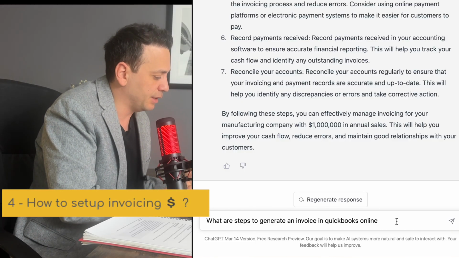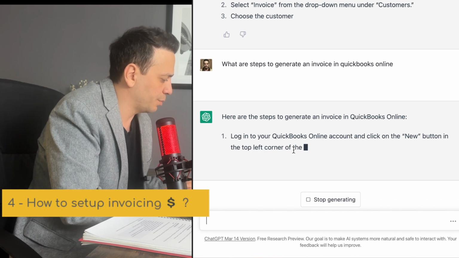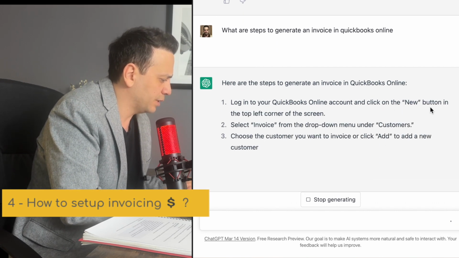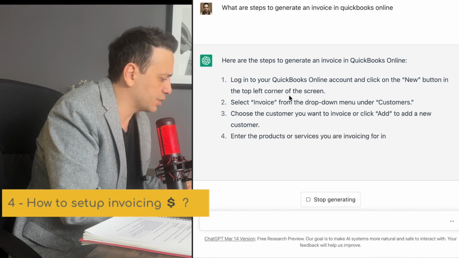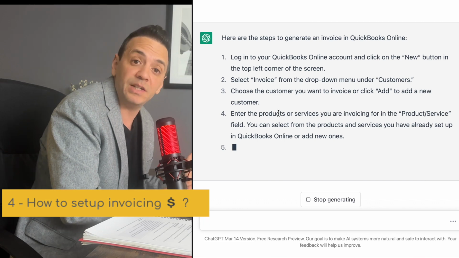It's pretty general so far, but I'm going to go ahead and ask it more specifically how to create invoices. I want to quiz ChatGPT whether or not it knows how to create invoices, say in QuickBooks Online. All right, so let's go ahead and ask it this very specific question. What are the steps to generate an invoice in QuickBooks Online? Okay. All right, so log into your QuickBooks Online account. Go to click on the New button on the top left corner of the screen. All right, so this is very specific stuff. So let's go ahead and open up QuickBooks Online and see if this stuff works.